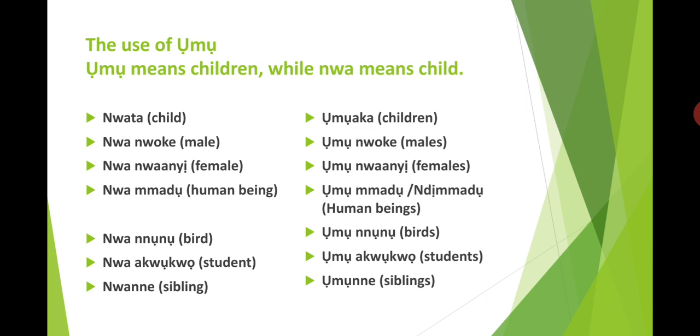Nwa akwụkwọ, student. The plural form is ụmụ akwụkwọ, students. Nwanne, sibling. The plural form is ụmụnne, siblings.